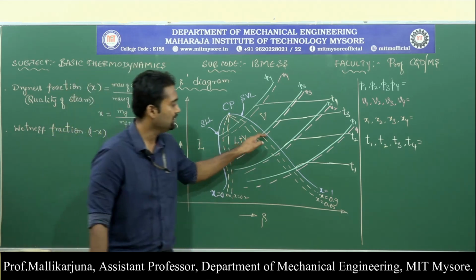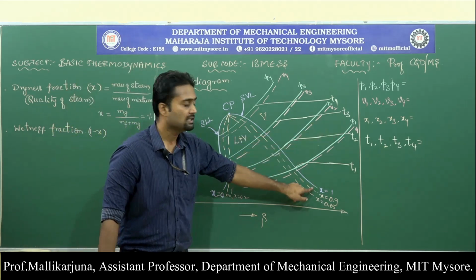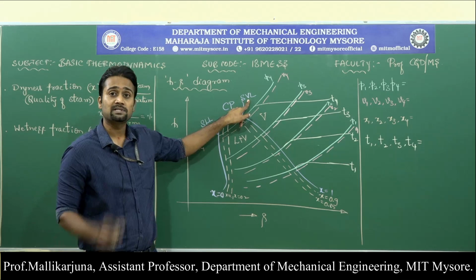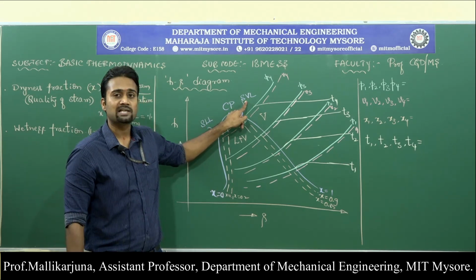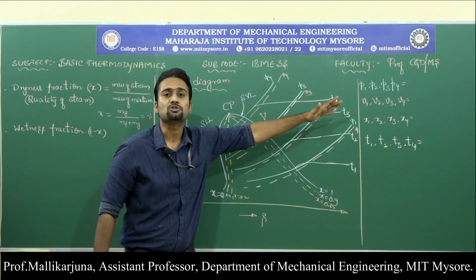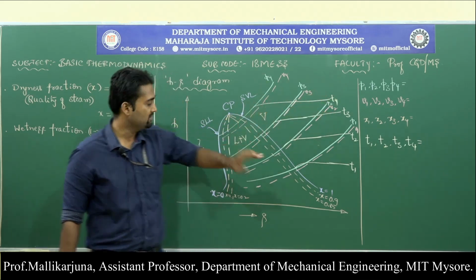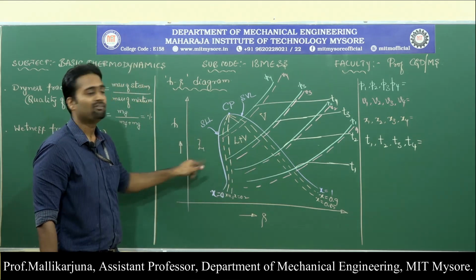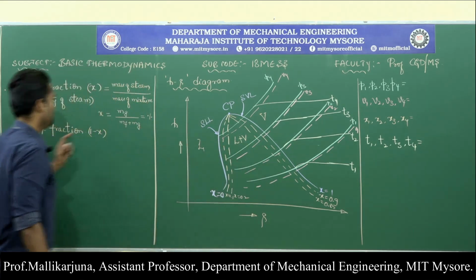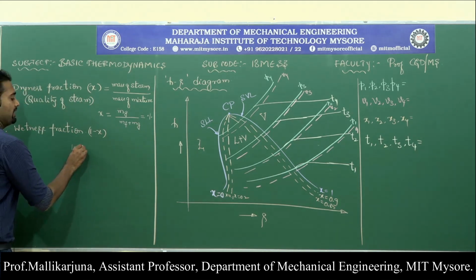It cannot exist beyond this line. On this line, the entire substance is vapor. Not even a single particle is liquid. That is why it is called a saturated vapor line. Beyond this, it is a superheated vapor. Then liquid exists only in the mixture and in the liquid region, right?